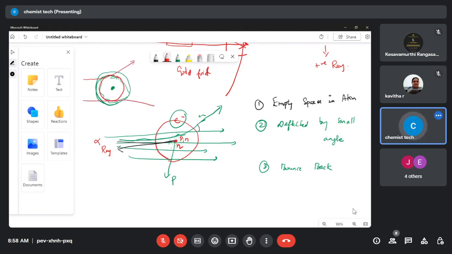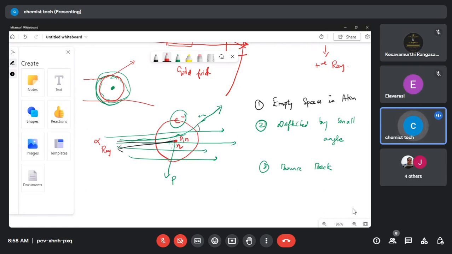Am I right or wrong? Suppose the nucleus is big. Right, students? Yes, ma'am. If the nucleus is very big and the alpha ray is also positive, when the alpha ray meets the nucleus, most of the rays should be deflected.